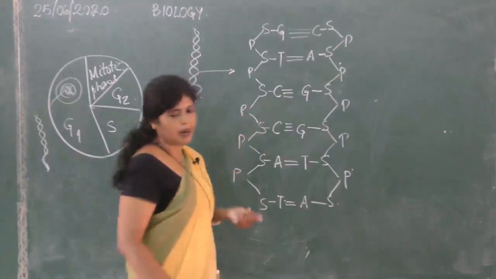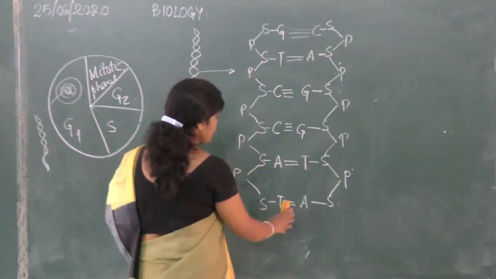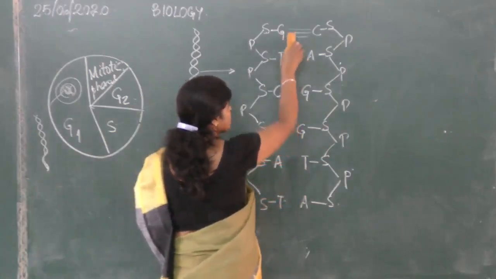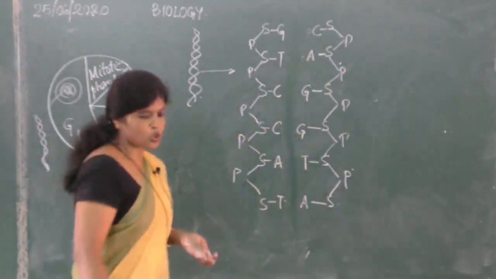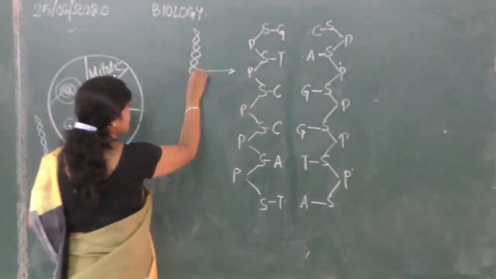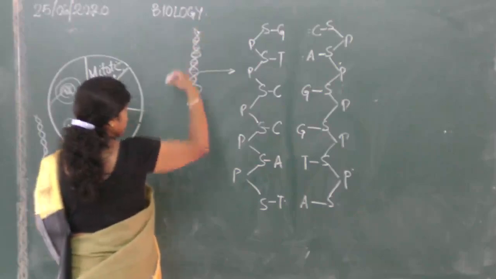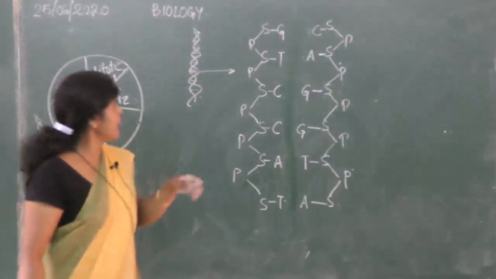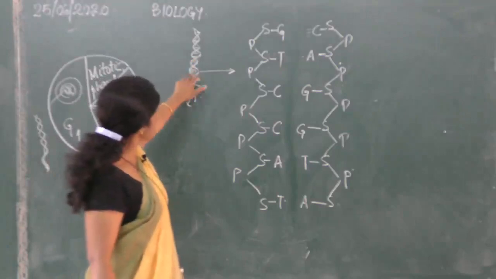Now, during replication, what happens? The hydrogen bonds break. This is a very basic thing I am telling you, and all these things are done by the enzymes. That is why enzyme synthesis occurs. So the hydrogen bonds had kept the two strands together. Now the hydrogen bonds have broken.